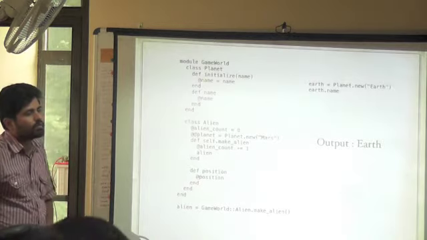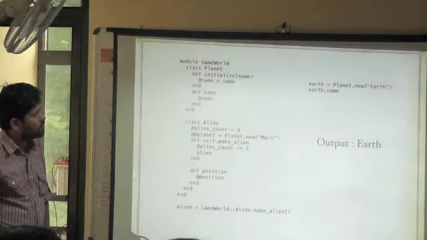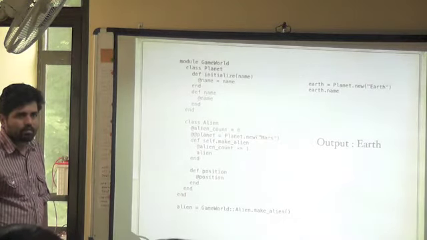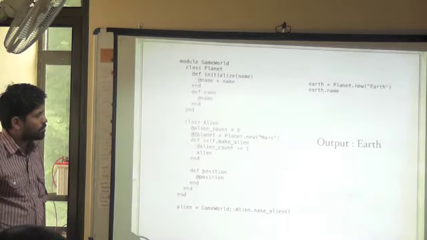The moment you internalize that alien is just another object, and you look at the code, you'll be like, okay, yeah, I get it. Until then, it will be a little confusing. So don't worry too much about it.